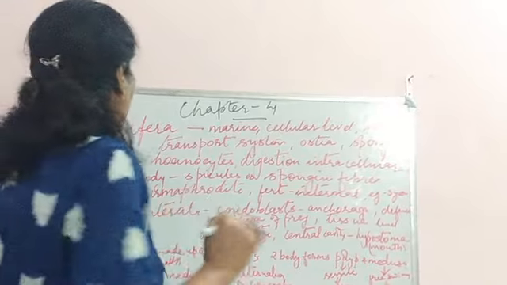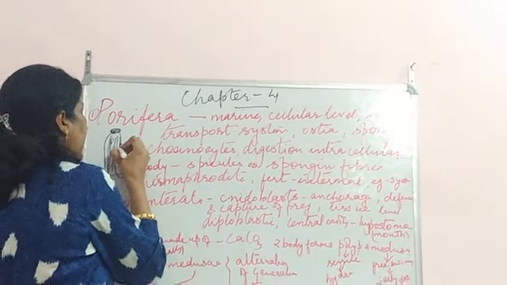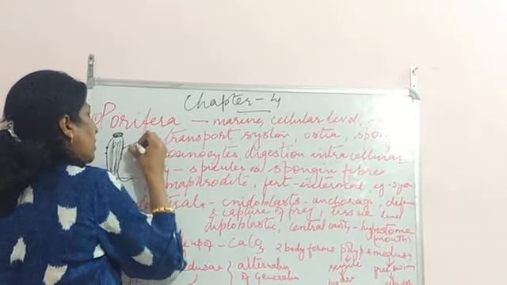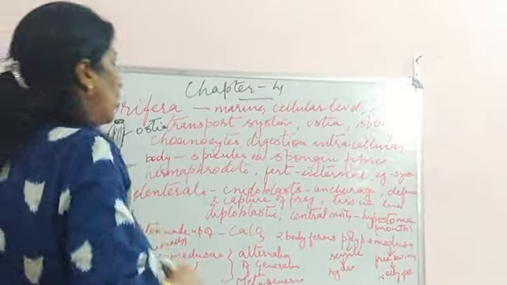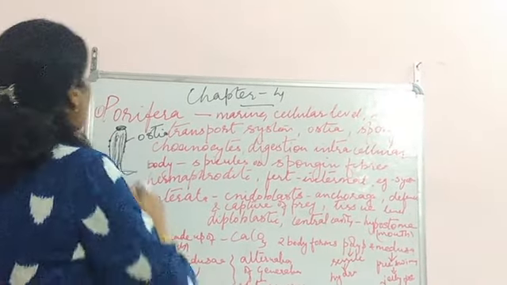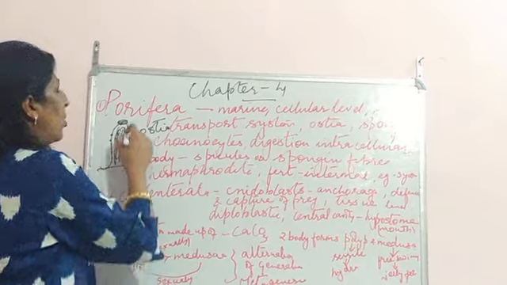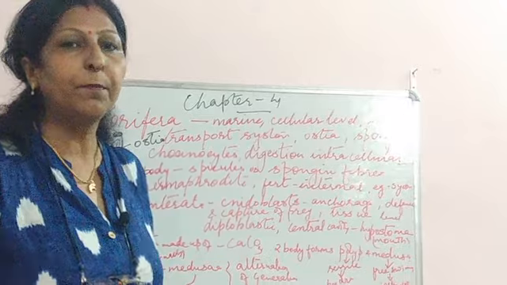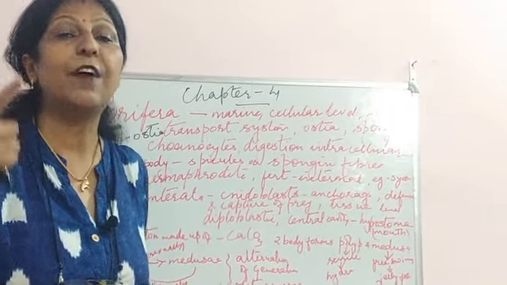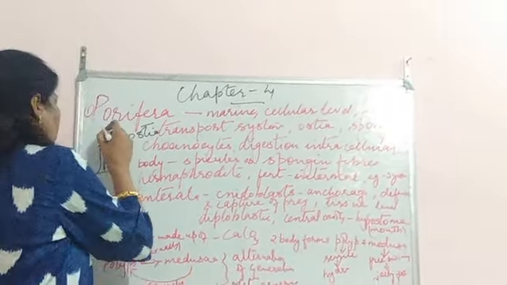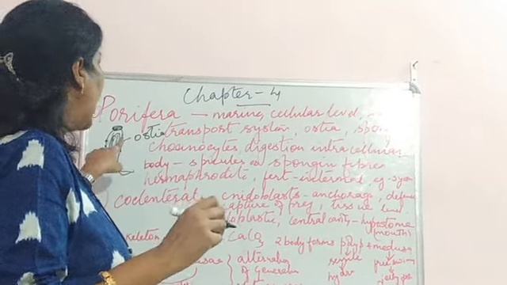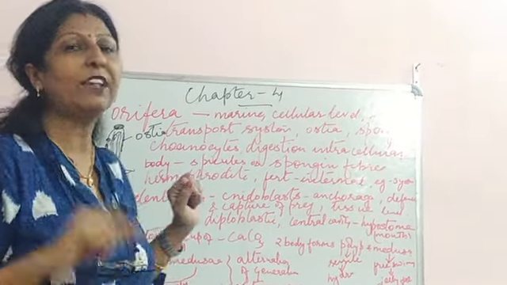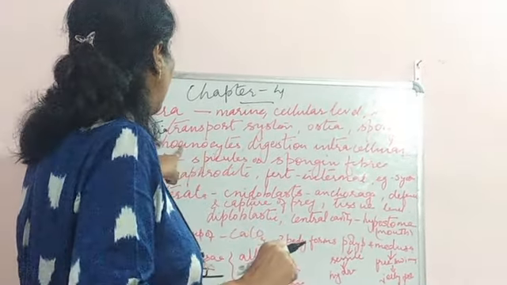This body has small pores through which the water enters, and these small pores are known as ostia. This complete hollow cavity is known as spongocoel. Coelom is a cavity, so spongocoel is the cavity in sponges. So these small pores in the body are known as ostia, and the cavity is the spongocoel.